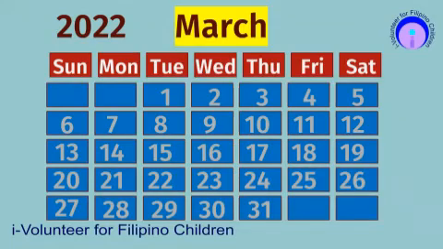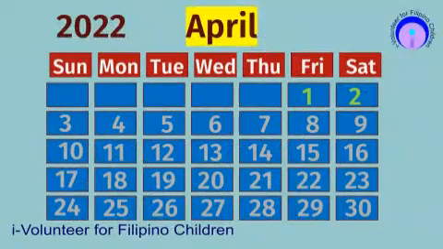This is March, the third month of the year. It ends on the 31st day. This is April, the fourth month of the year. It has 30 days.